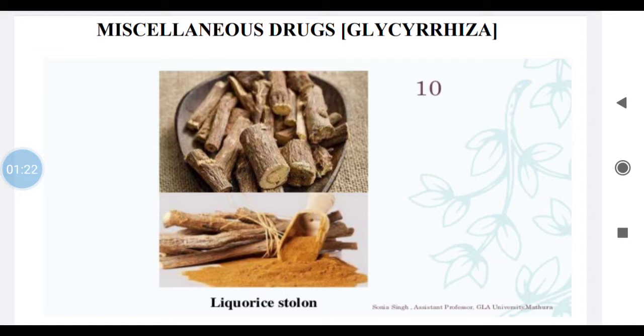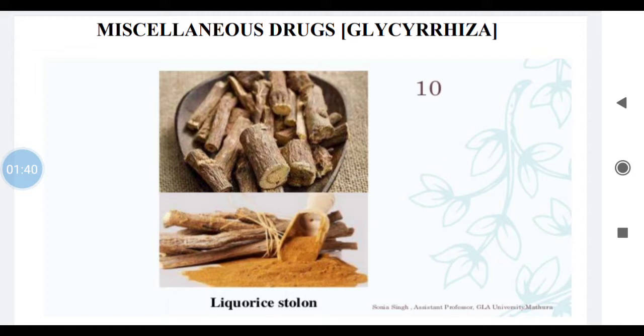First one is glycyrrhiza. Now this is an organized drug. Roots are important, as you can see in this slide, the roots of glycyrrhiza. The other name for this drug is licorice.